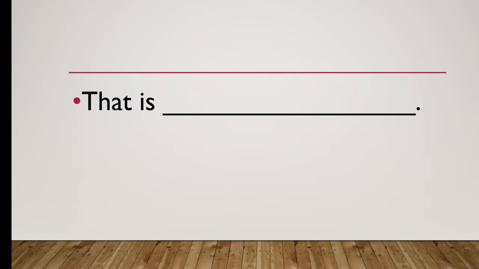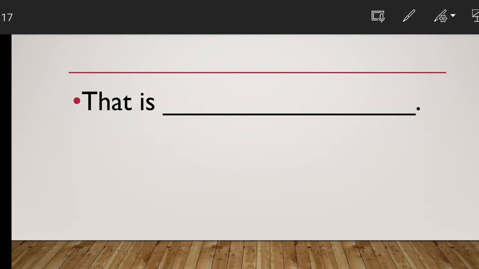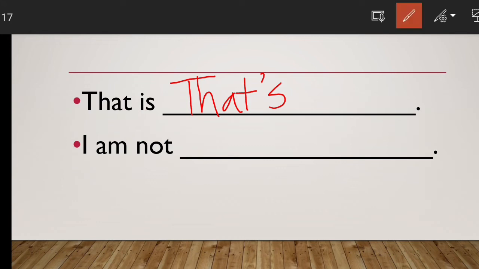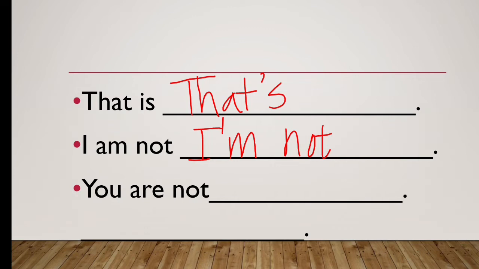Okay, this one is that is. How can you write down that is? It will be that's. That is will be that's. Next one, I am not. What will be the answer? I am not, I'm not. Let's see the last one here.